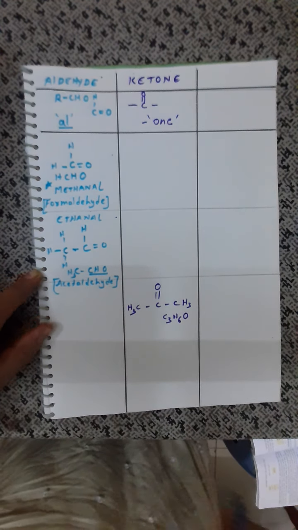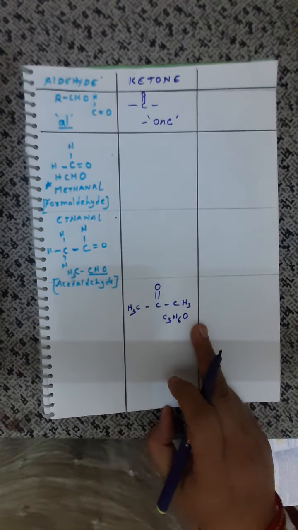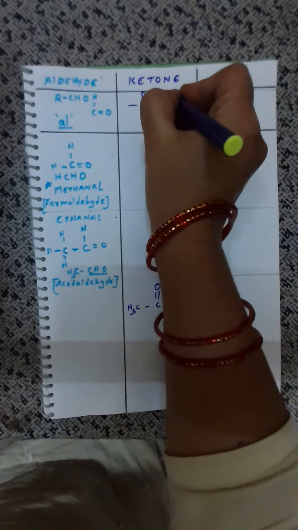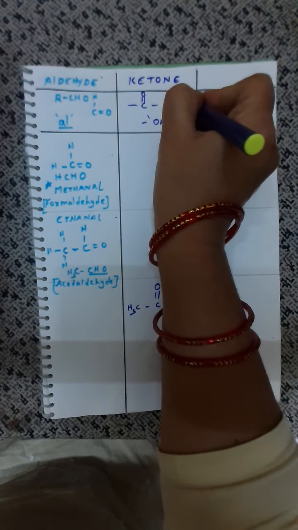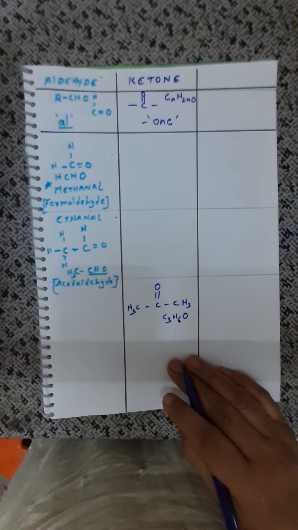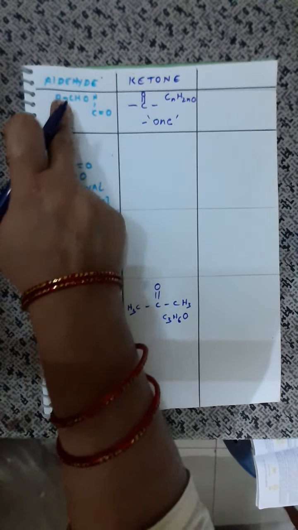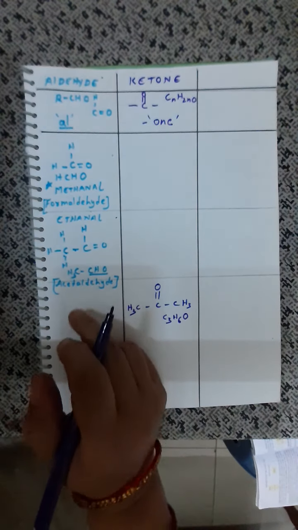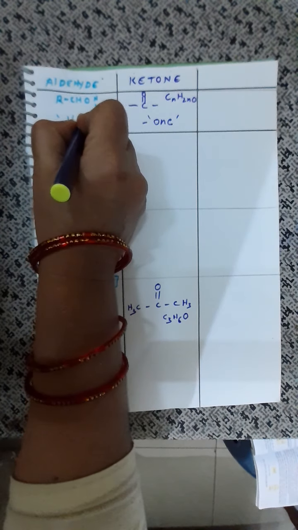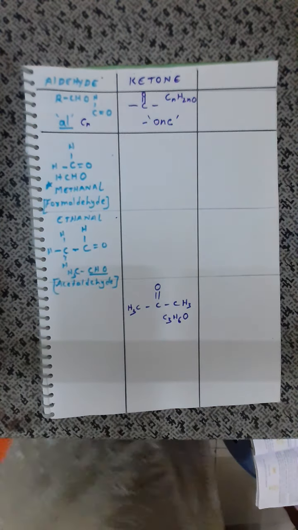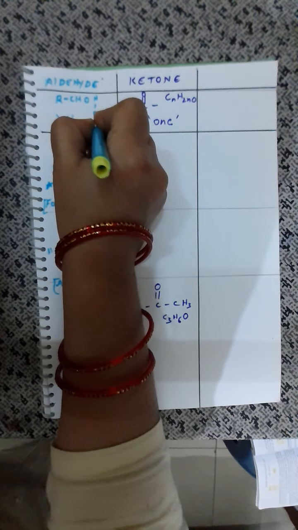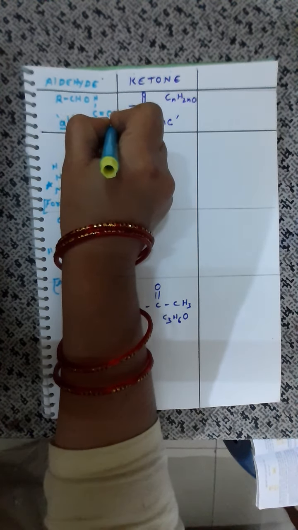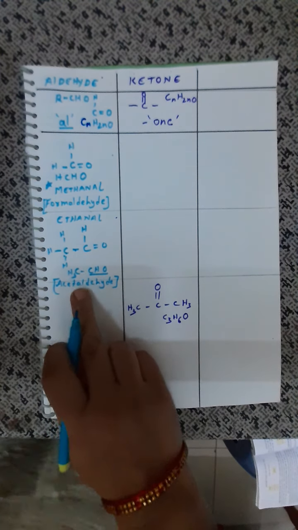C3H6O. What is it? C3H6O. And then that means the general formula becomes CnH2n. Okay children, now let us see similarly the general formula of this aldehyde as well. Now this also will have a general formula of CnH2nO.